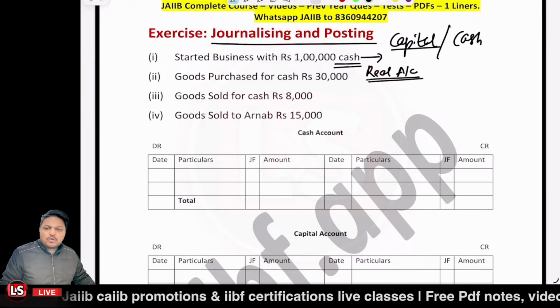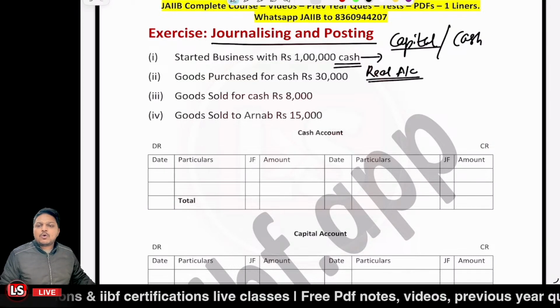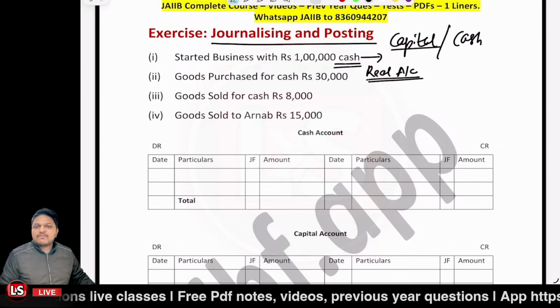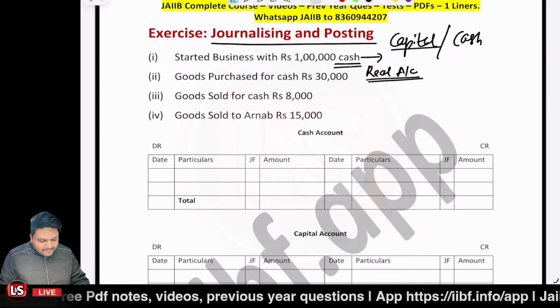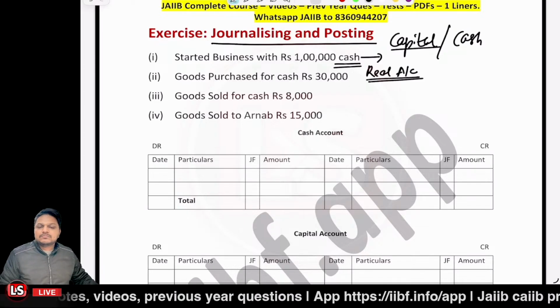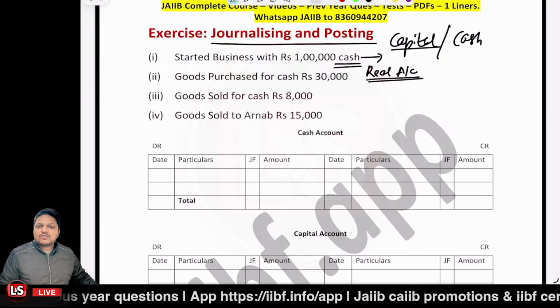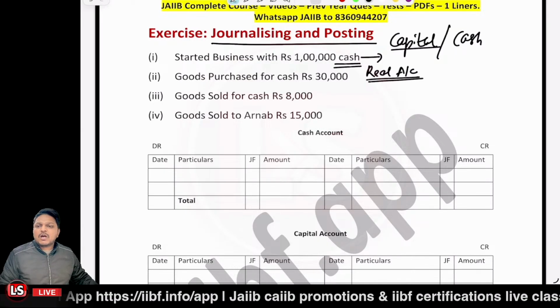Debit what comes in and credit what goes out. Now, being a business, if you are going to receive the cash, it is coming in. So the cash account is to be debited.